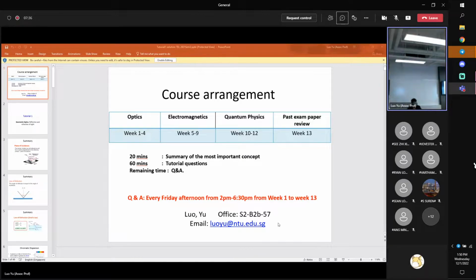So the first concept we introduce is what we call the plane of incidence. What we know is light incident upon the surface of the material will, of course, be reflected, right? Like a laser beam incident on a mirror, it will be reflected. Then, in order to understand how the light will be reflected, we first need to define a new concept, that is the plane of incidence.